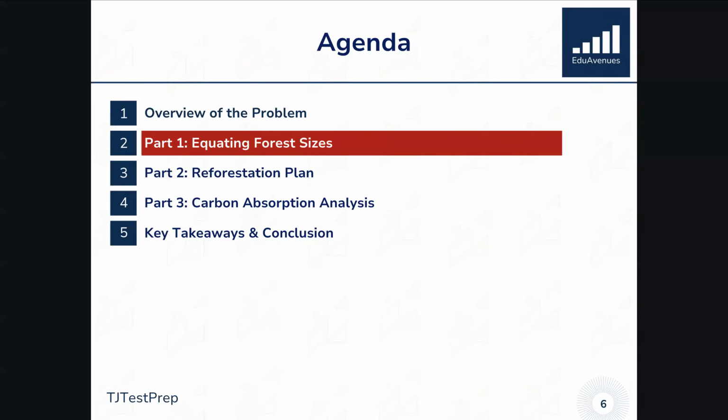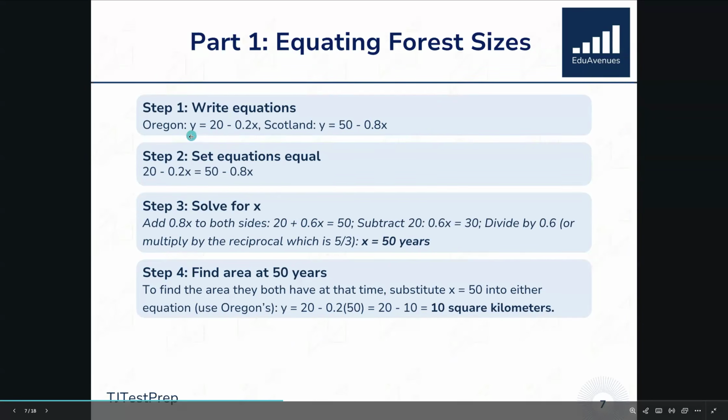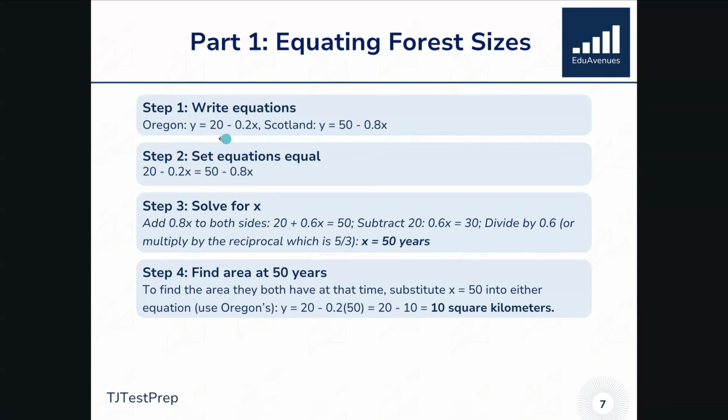We're now going to get into part 1, which is understanding the linear equations behind these different forests and setting them equal to one another. So part 1, remember, we wanted to find an equation that represents each of the 2 forests. So we began with this equation that represents the Oregon forest. And that was in the form, of course, y equals mx plus b.